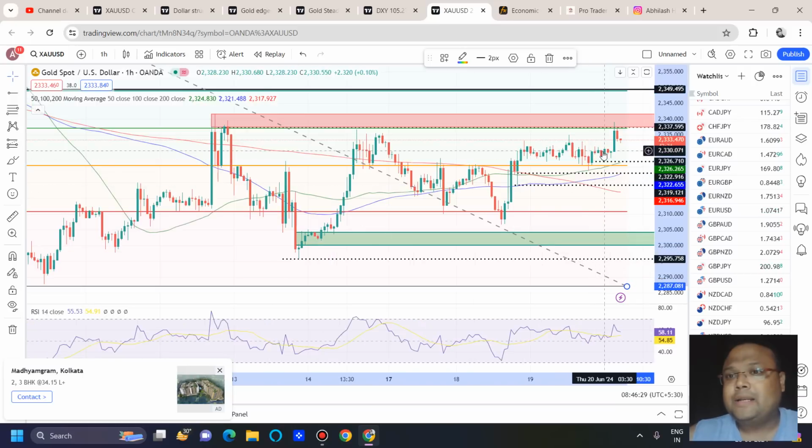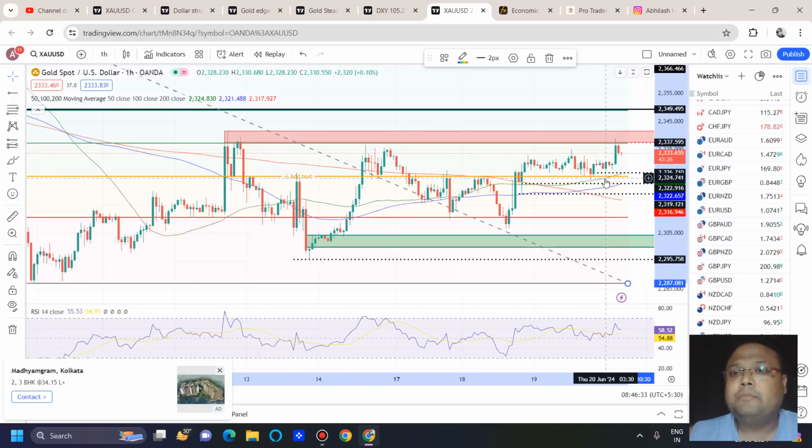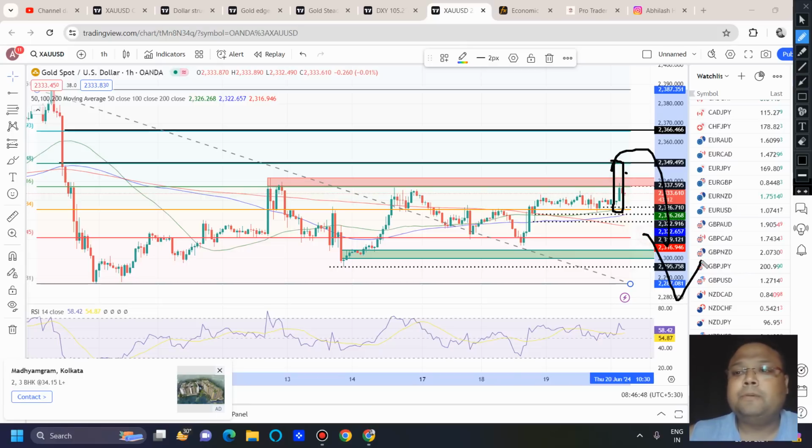So if you see the market is bullish above 2341, then you can look for a buy, and you need to observe the market around 2350. If you see the market reversing from 2350, then only go for a sell. Do not expect a complete trend reversal, because if the market is very bullish, the chances of it reversing completely by 2350 are very less. In that case, you can expect a profit of 40 pips. For those who don't know, 40 pips means I'm talking about $4.